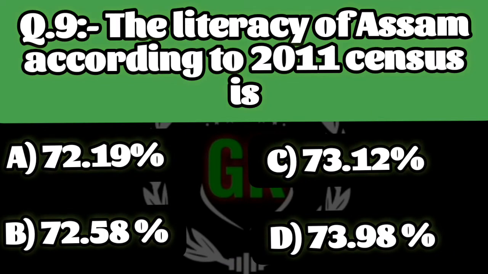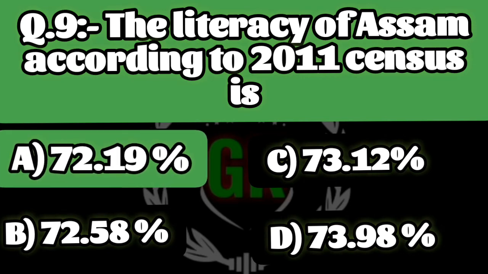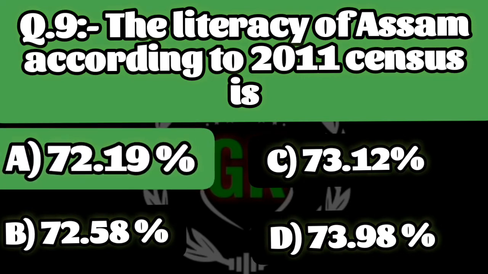Question 9. The literacy of Assam according to 2011 census is A. 72.19%, B. 72.58%, C. 73.12% and D. 73.98%. Right answer A. 72.19%.